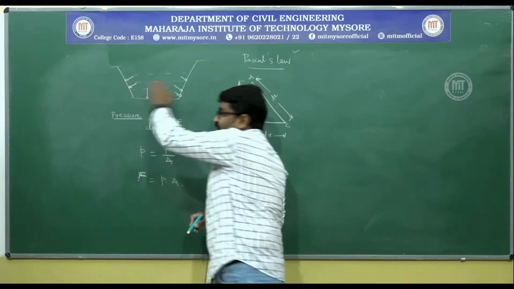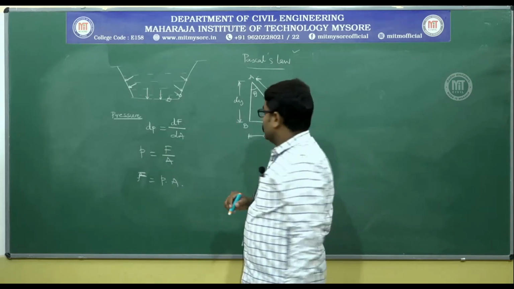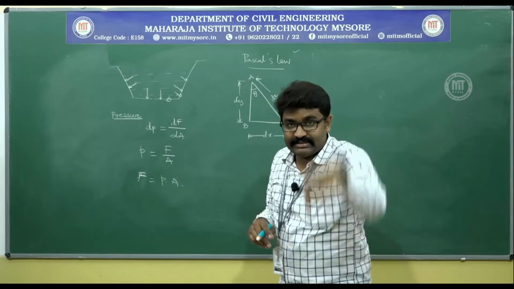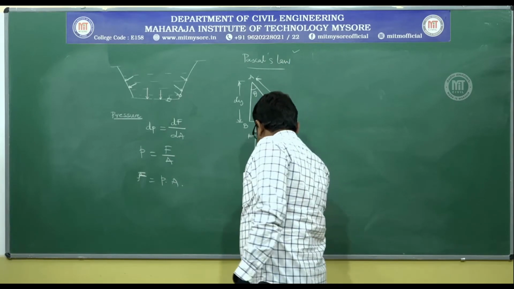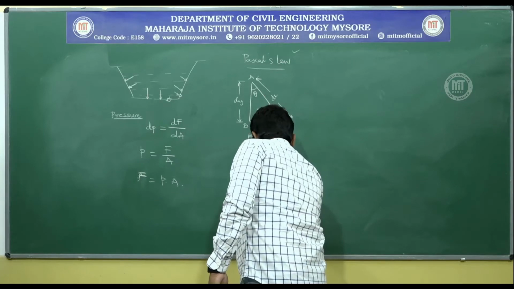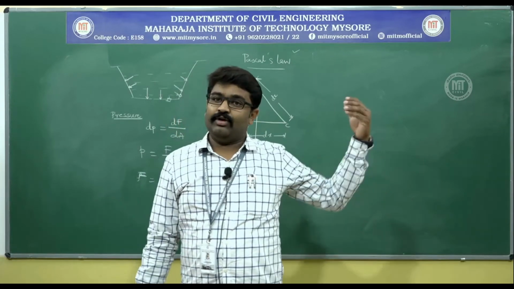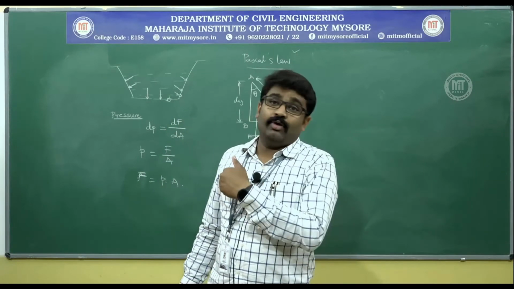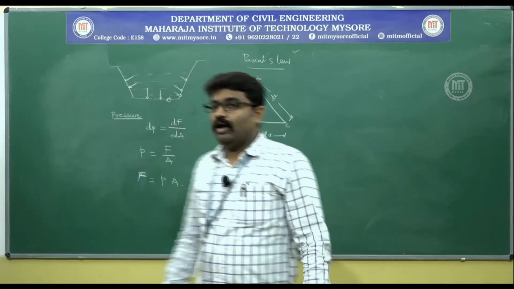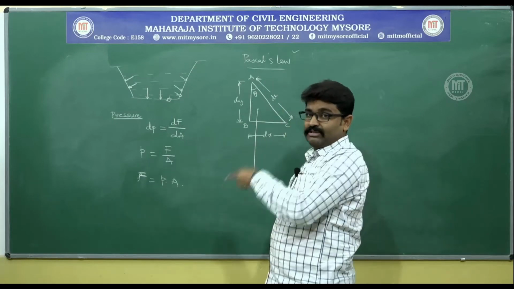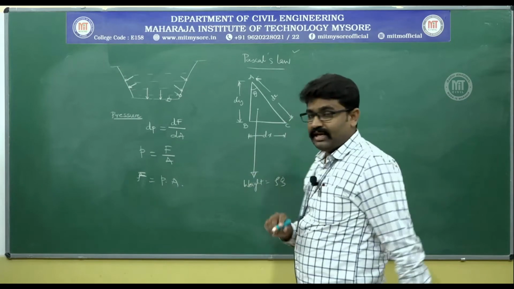When you take a small part of fluid element, it does possess some weight. So, where will the weight act? Weight will always act vertically downwards. So, I will consider that weight also. What is the weight? How do we calculate weight when you do not have a weighing machine? It is by going back to basics. In basics, we know that specific weight is equal to weight by volume. Now, I need weight. That means weight must be equal to specific weight into volume. Specific weight is nothing but rho into g.